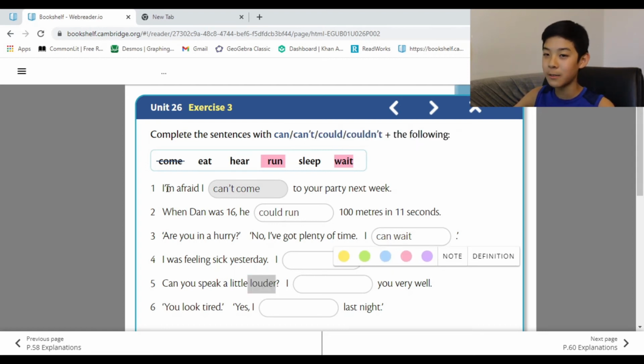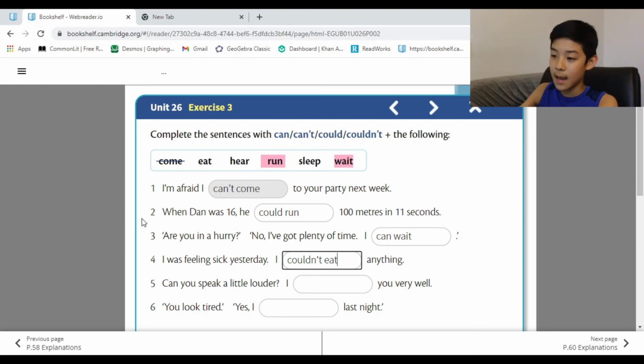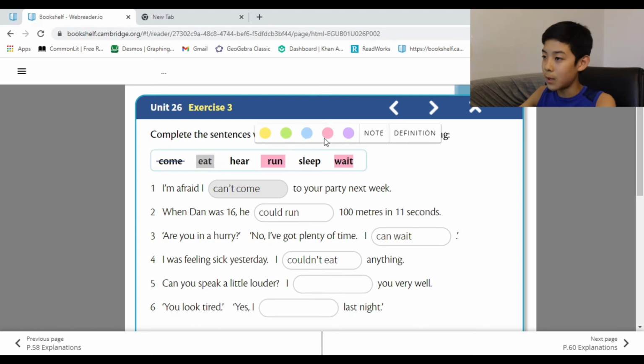I forgot to mention, when you're doing an IELTS test or something, read all the questions, because you can use that information to help you. So it's not here. Therefore, the only option we have here is eat. So I could eat anything? No. I was feeling sick yesterday. When you're sick, your stomach hurts most of the time. Therefore, you cannot eat because you're sick. So I couldn't eat anything. So we get rid of that.